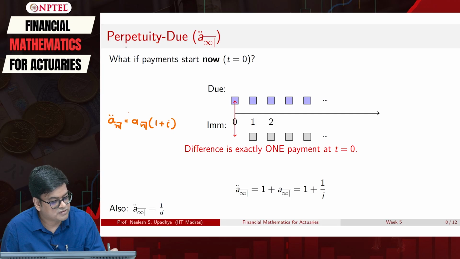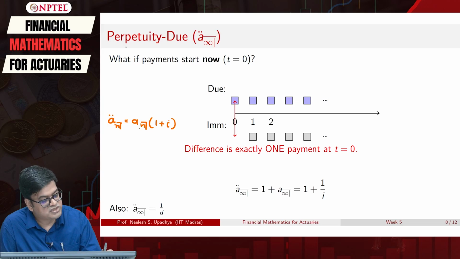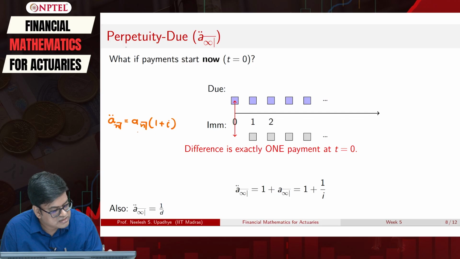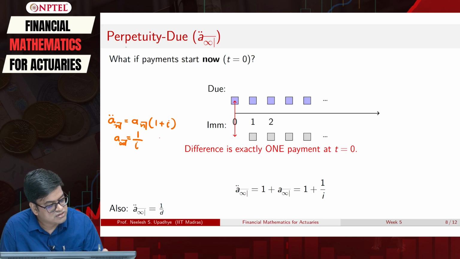So, let us figure out what this is. If n tends to infinity and both these limits exist, then this is 1 by i, which is my a infinity. So, if I multiply this a infinity by 1 plus i, what should I get?